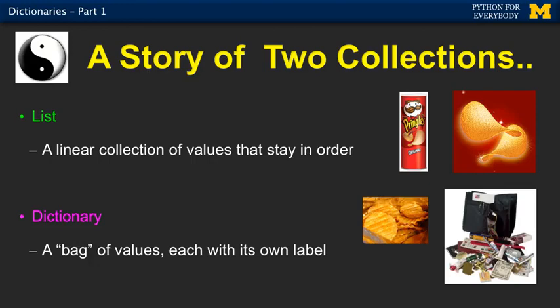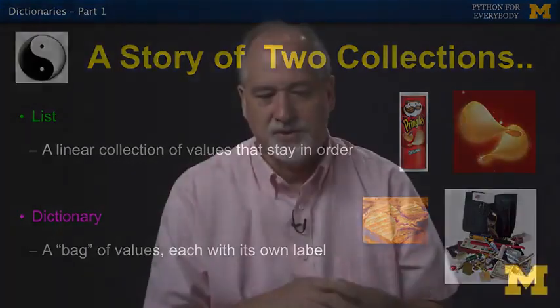But a dictionary is more of a mess. You put things in and you give them a label and you get things back out. And so they don't always stay in order. The order shifts around, but they're super powerful because it's a key value pair. You give each item a key on the way in, and you get a key on the way back out. Inside of a dictionary, everything has to have a label. You can't just put something in a dictionary. You have to give it a label and a value, or a key and a value.